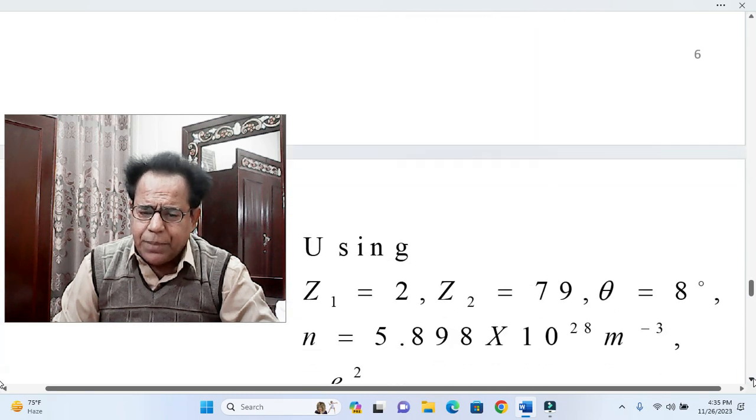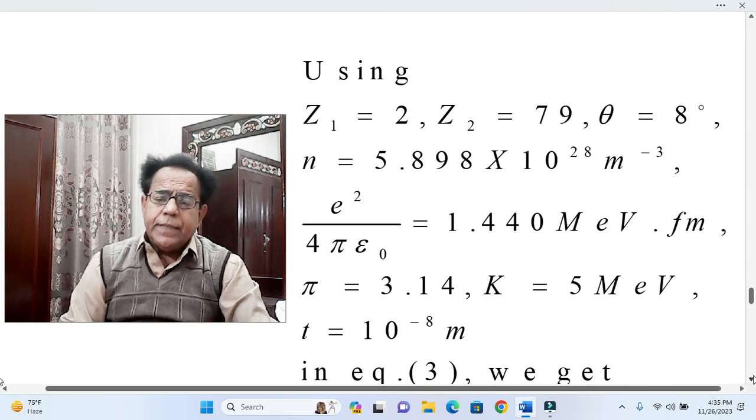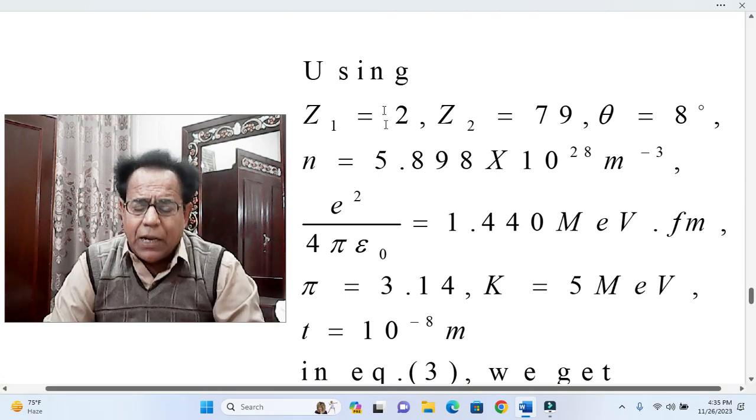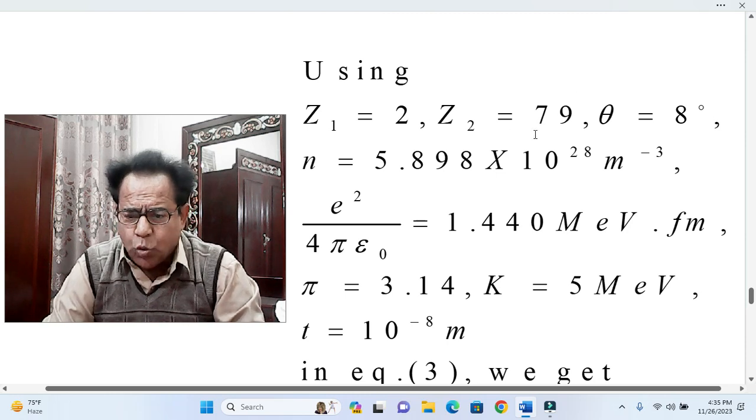Now, using Z1 equal to 2, Z2 equal to 79. Z1 is the alpha particle, 2 protons in a helium nucleus 4, that is the alpha particle. This is gold.